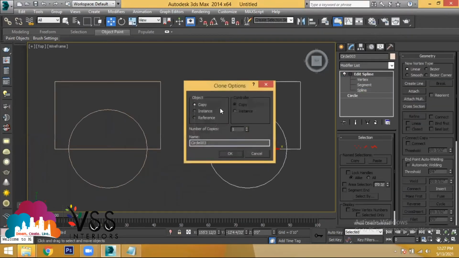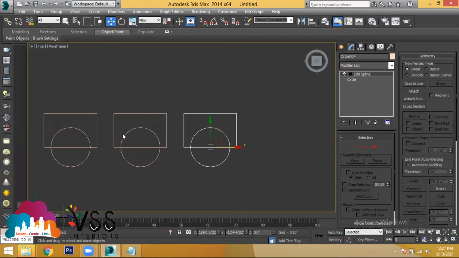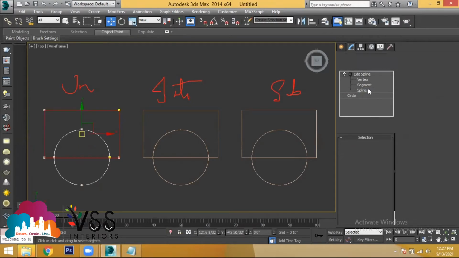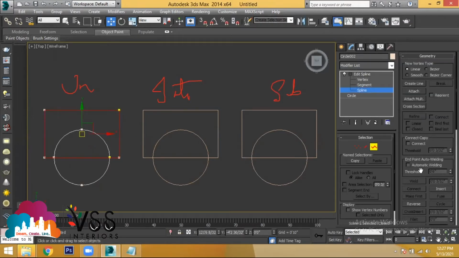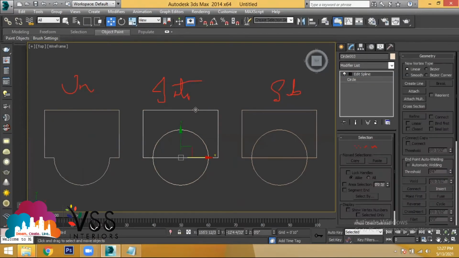Let us make three copies. The first one is for union, this is for intersection, and this is for subtraction. After making attach, all these options are available. Go to spline, select any one sketch, and use the operation called union. Select Boolean and select the second object. Finish. Now go back to normal selection and then go to the next object.